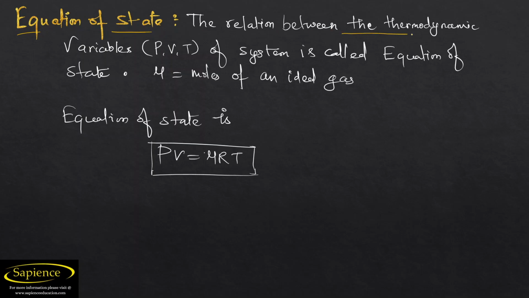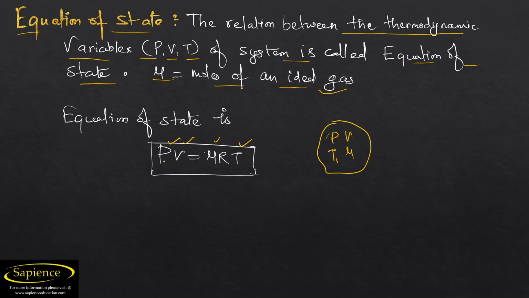The relation between the thermodynamic variables like pressure, volume, temperature of a system is called equation of state, and mu is the mole of an ideal gas. So the relation between the variables. For example, we have already considered pressure, volume, mu, and temperature as variables. For any gas, we have a pressure P, volume V, temperature T, number of moles mu. So what is the relation between all these?